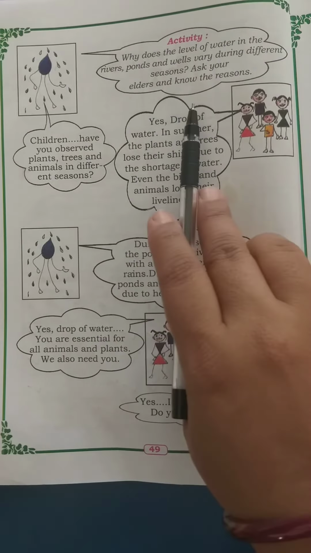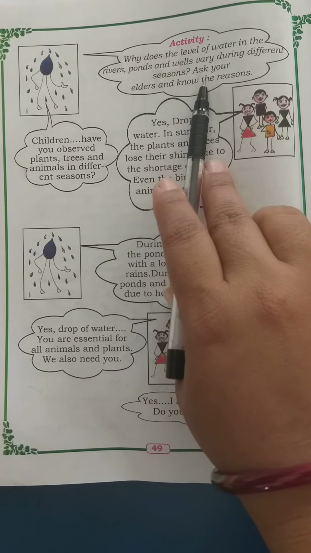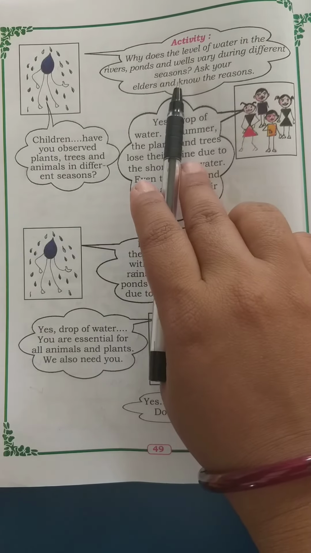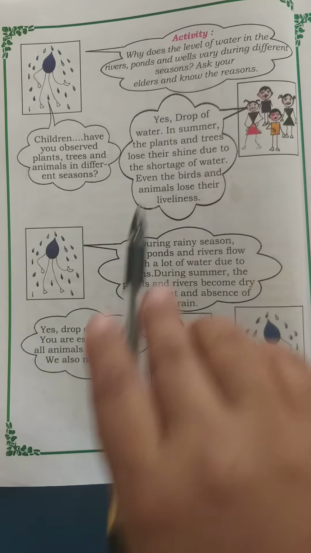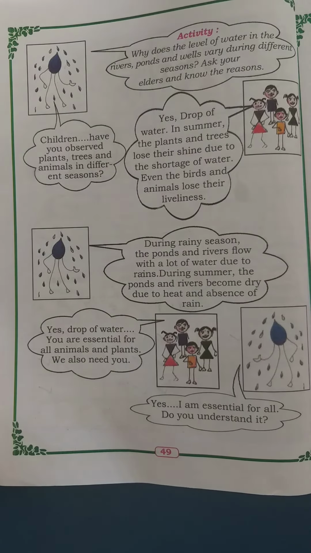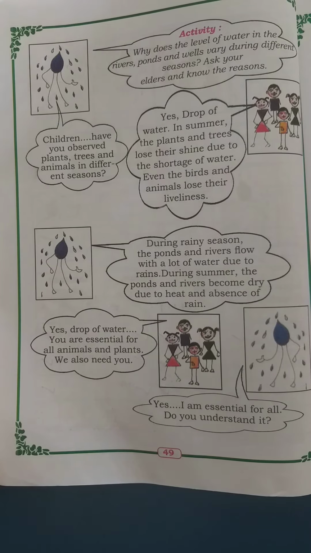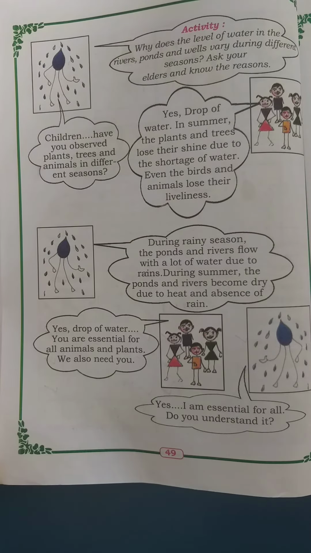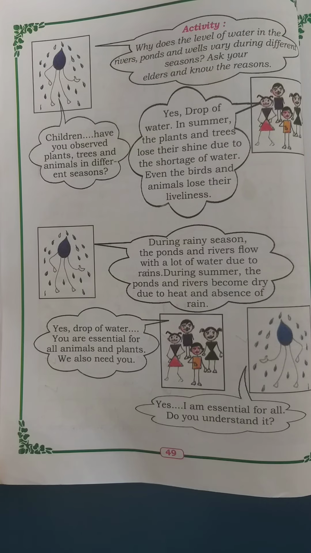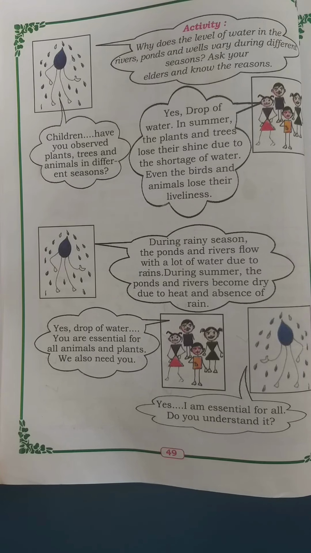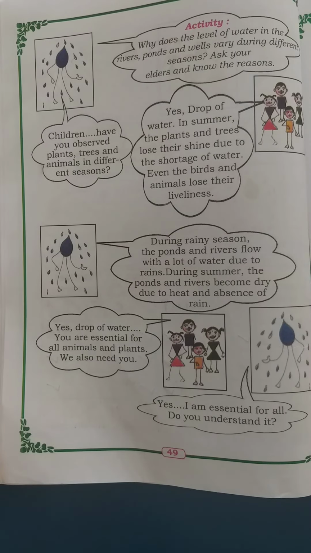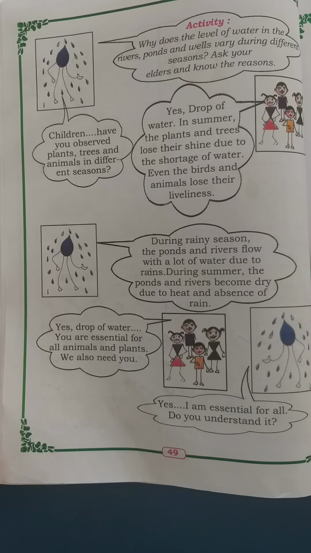In winter season, the level of water will be medium. It flows a little bit, in a medium size. Okay. And in rainy season, it will be too high because there will be rain. If the rainy season starts, the water level will increase. In summer season, the water level decreases because of the dry and hot sun. Because the climate is too hot, the area becomes dry.